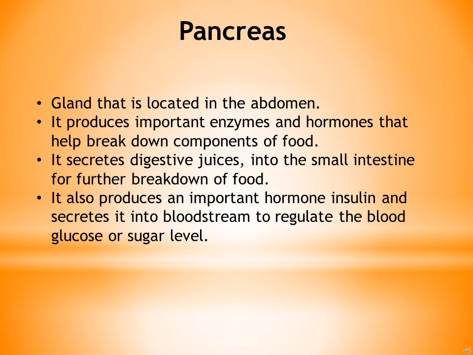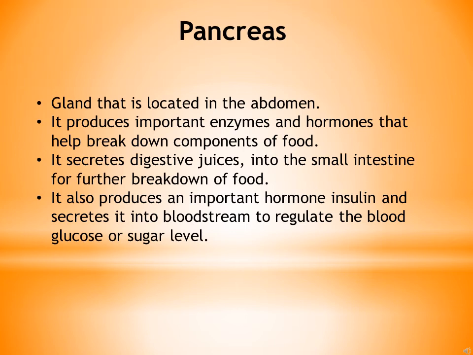Children, here it is very important to note that for the absorption of nutrients to take place in human body, all these components of food are supposed to be broken down into simplest forms. Likewise, proteins need to be broken down into its components that are called amino acids. Carbohydrates, which are also called sugars, they should be broken down into simplest form of sugars, right?